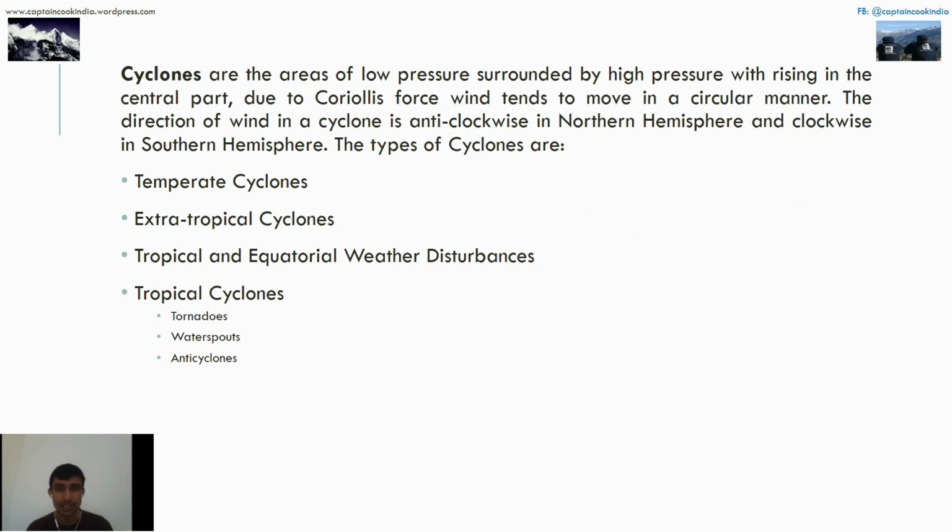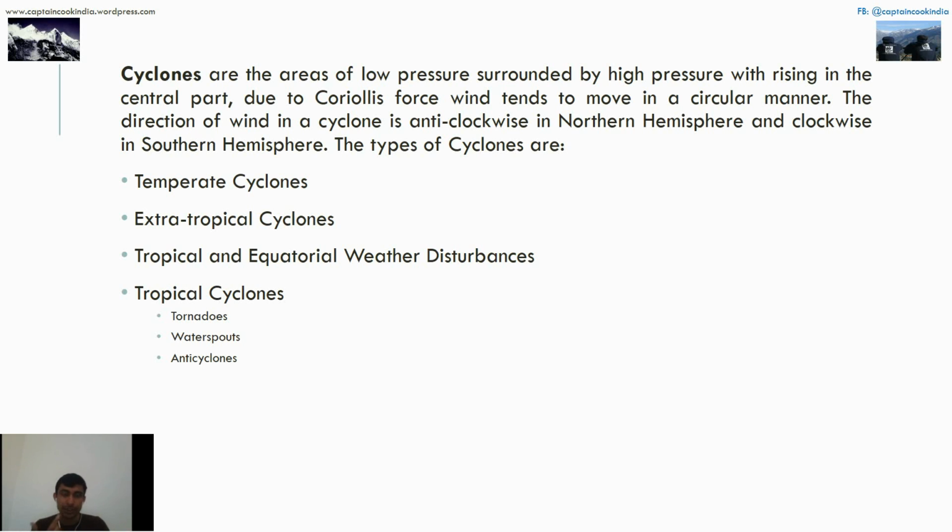That is due to Coriolis winds, which tend to move in a circular manner, as Coriolis effects are generated due to the movement of the earth. Similarly, cyclones usually move in a circular manner. The direction of the wind in a circular is anti-clockwise in the northern hemisphere due to the Coriolis force I have explained, and in the southern hemisphere it is clockwise.